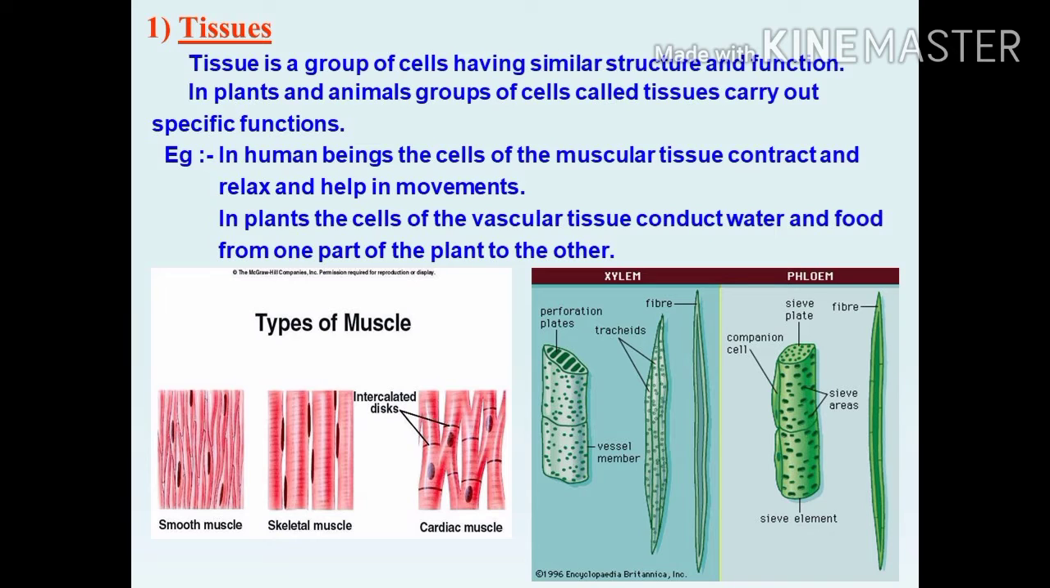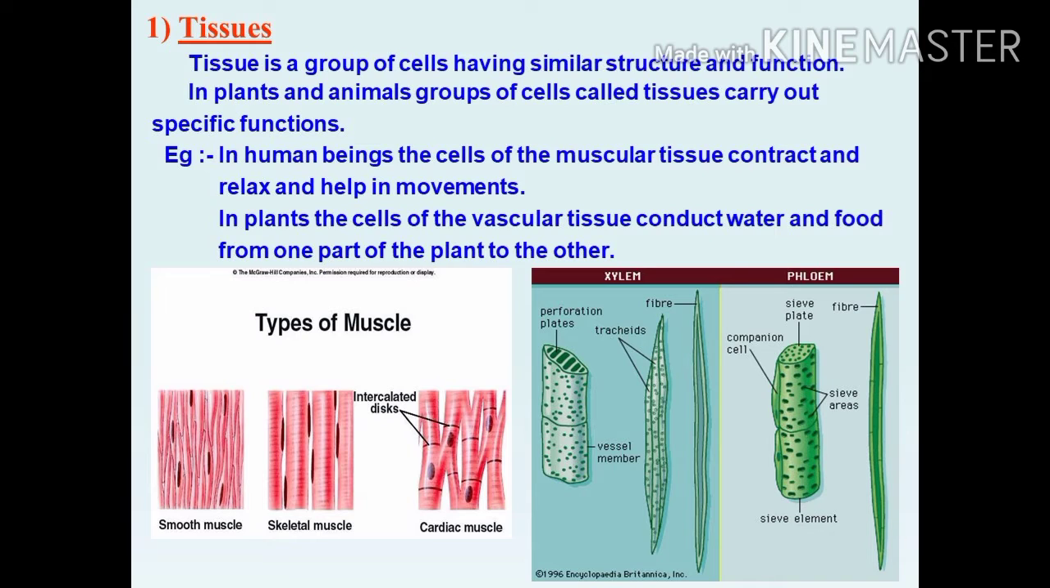Most of the cells are specialized to carry out specific functions. Each specialized function is taken up by a different group of cells. Since the cells carry out only a particular function, they do it very efficiently. In human beings, muscles contract and relax to cause movement.